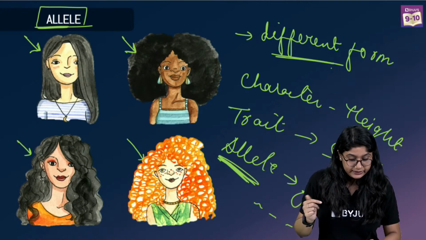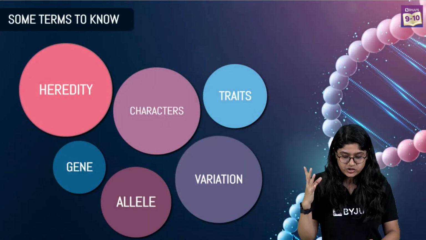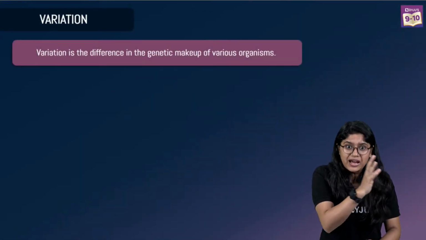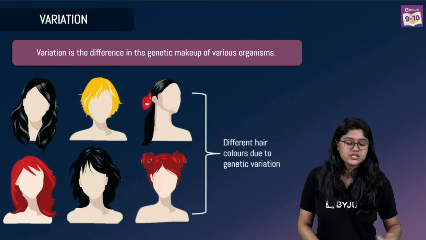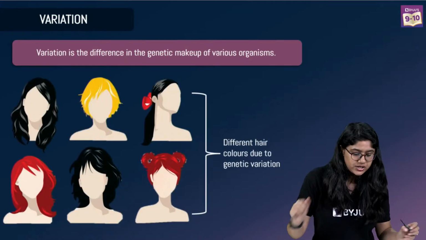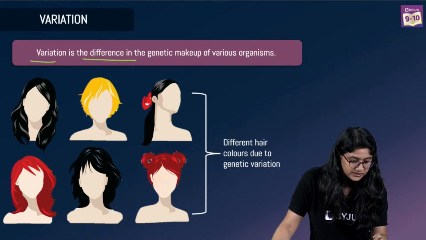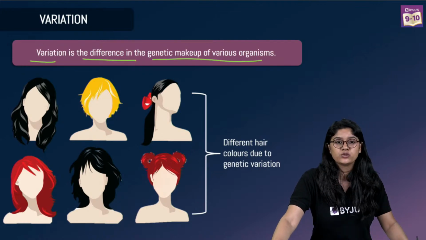Okay. Now I can see there's one word which is in demand, that is variation. Now we have seen के सब अलग अलग है, right? We have lots and lots of variation. So let's see what is variation. Variation is nothing but the difference in the genetic makeup of the various individuals.